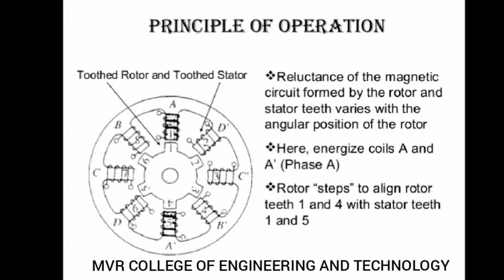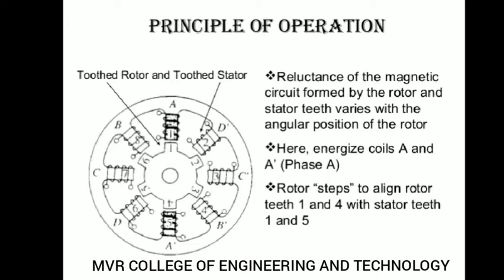After B dash is off, again C dash will be on. After C dash, D dash will be on. Like this we will give the switching to the circuit. So you can observe the rotor. For the rotor, 6 rotor teeth are there, toothed with the stator. The rotor is toothed, and it is made up of a permanent magnet.